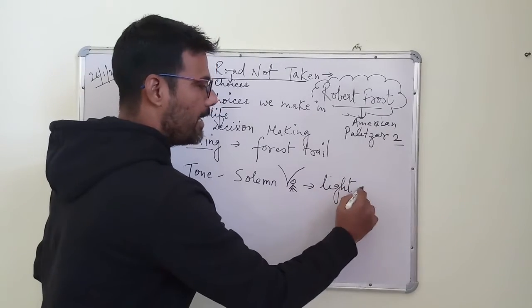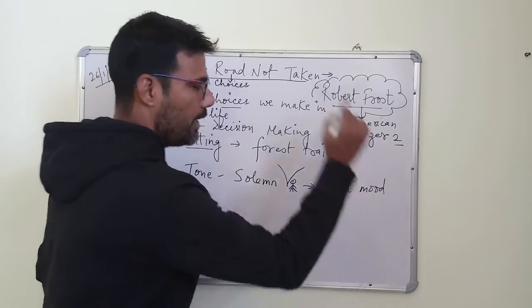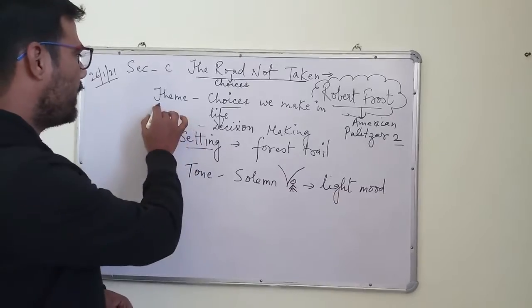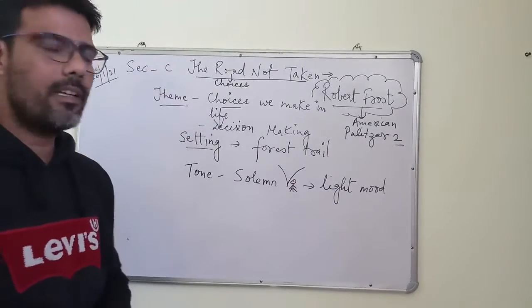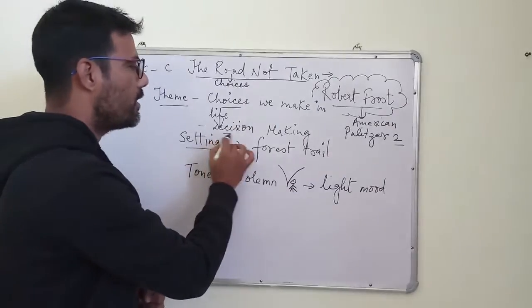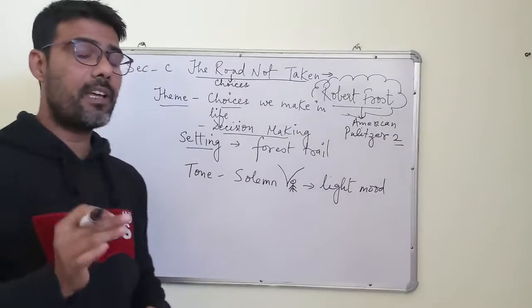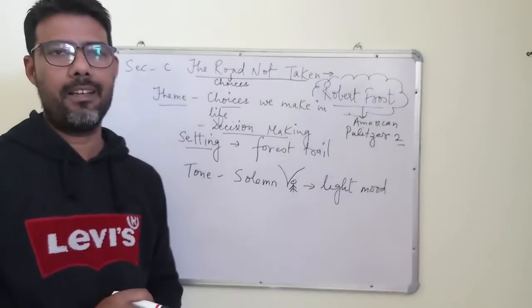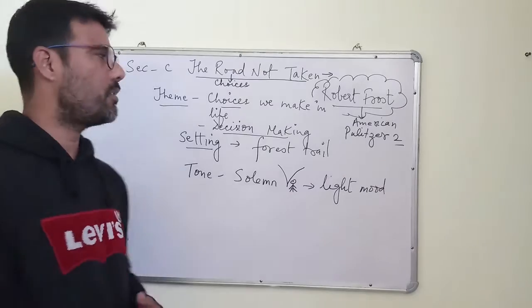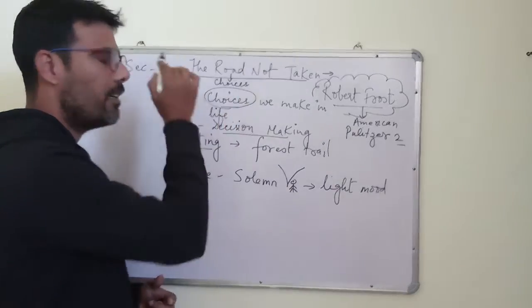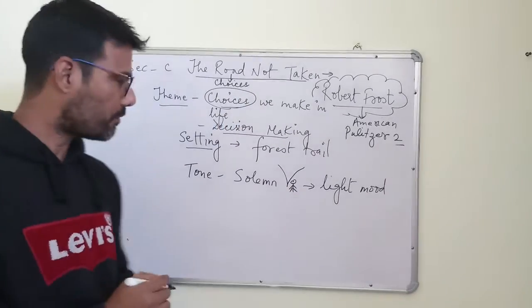Solemn yet light mood, right? Next, we find here theme. Already it is mentioned, choices we make in life or decision making. These things are very important in life, children. Our entire future is based upon choices we make today, right?